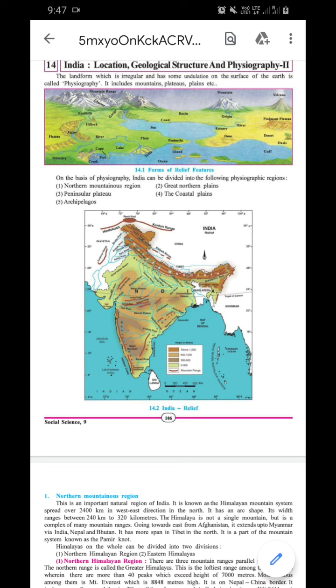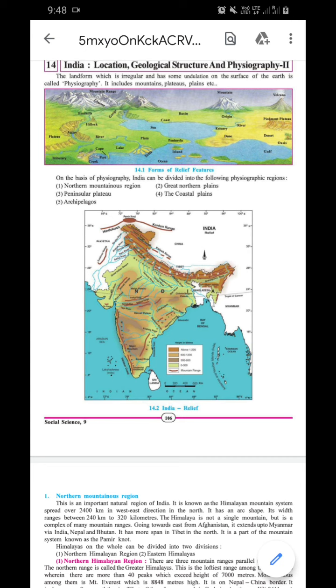Okay, but this is not the highest peak in India. I will tell you what is the name of the highest peak in India. Mount Everest is on the Nepal and China border. It is known as Sagarmatha. It means we call Everest Sagarmatha.